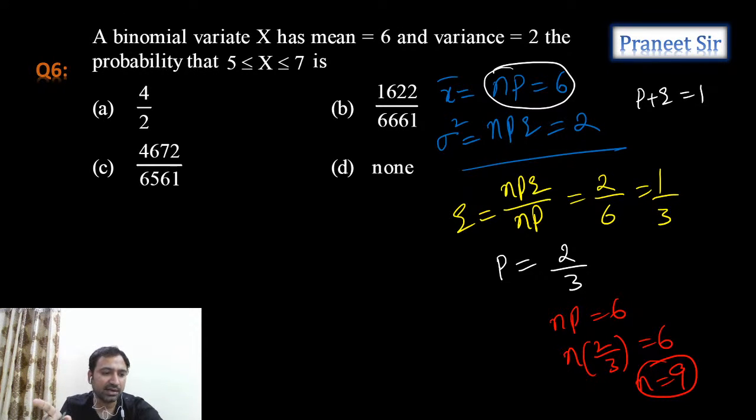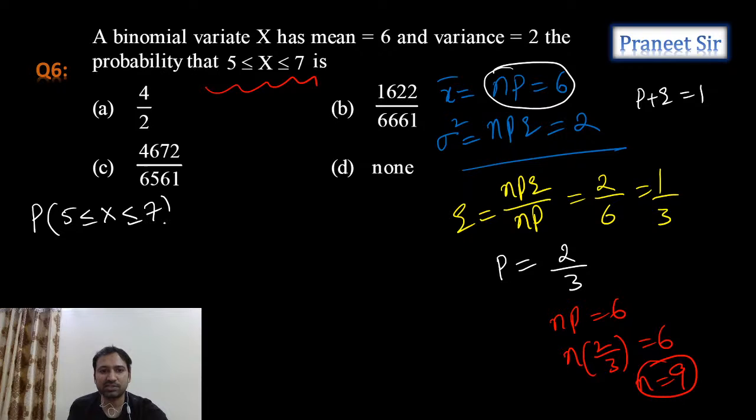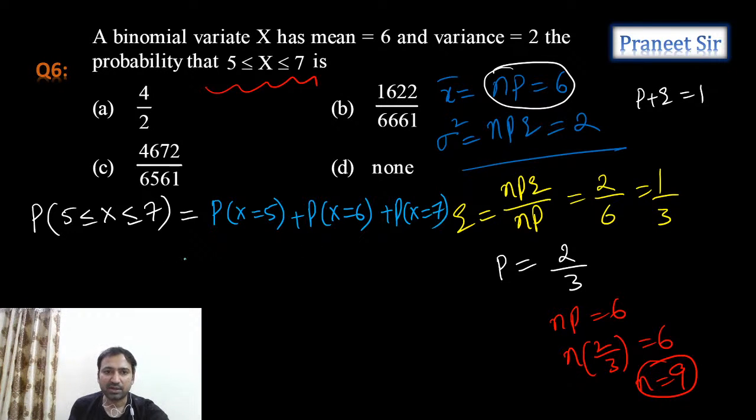Right. So guys, we calculated N is equal to 9. Once we got N is equal to 9, let's see what he is asking. Probability that X should lie between 5 to 7. Let's calculate this. Mohit, don't spam. Probability of 5 less than or equal to X less than or equal to 7. This is what we need to calculate. So this is nothing but probability of X equals 5 plus probability of X equals 6 plus probability of X equals 7. Right. So tell me, what is this?